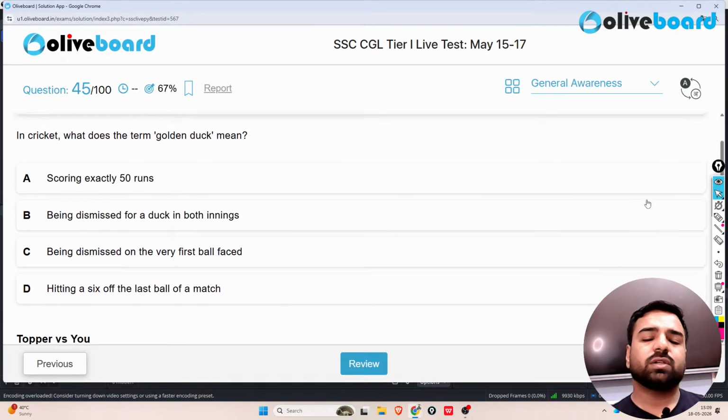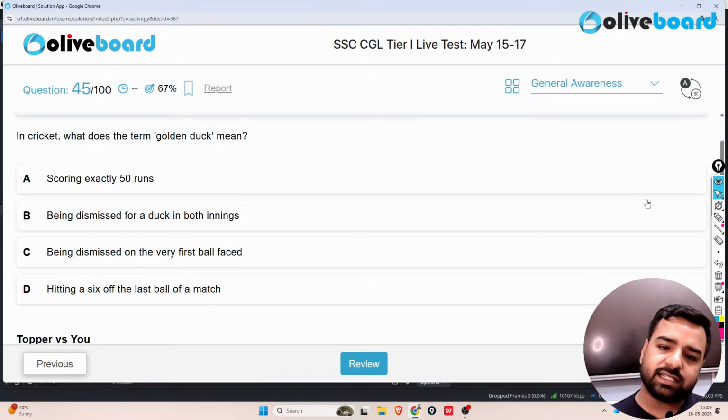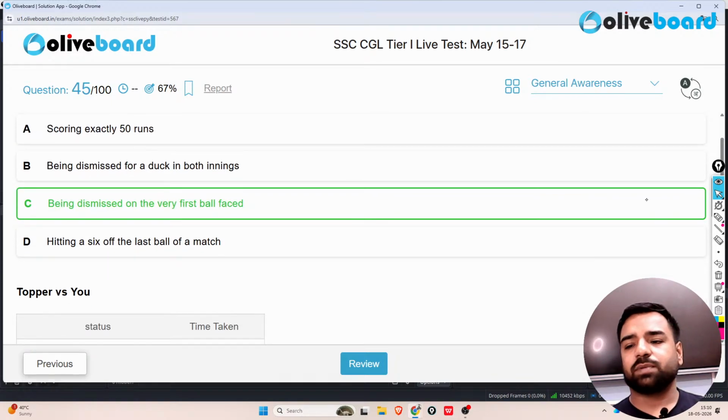Next. So in cricket, what does the term golden duck mean? See, scoring exactly 50 runs is the half century. 100 runs is the century. Being dismissed for a duck in both innings? No sir, that is the pair. Being dismissed on the first ball faced? That's correct. So here the correct answer is option number C.